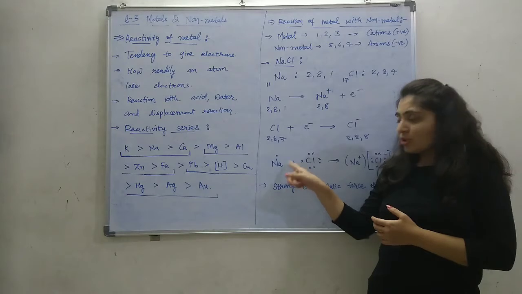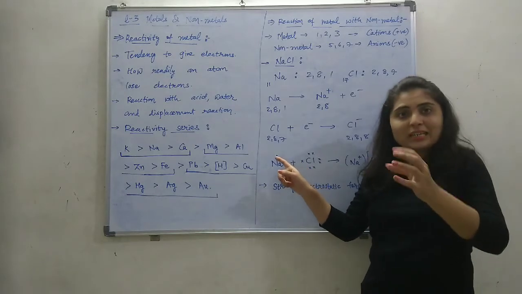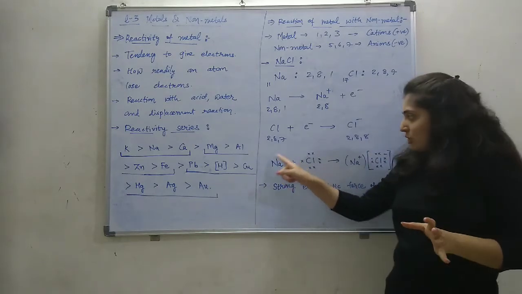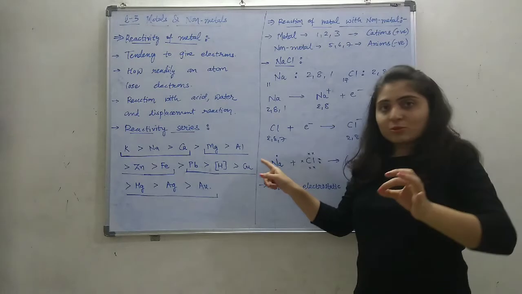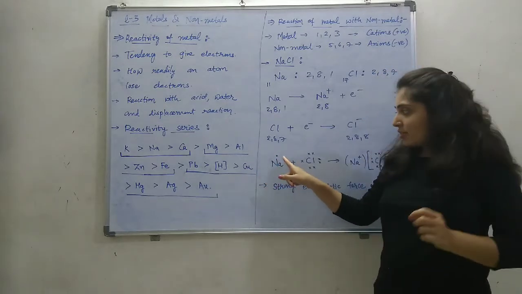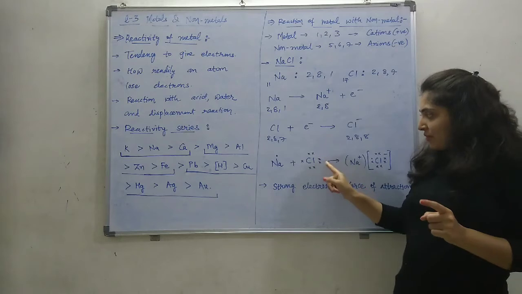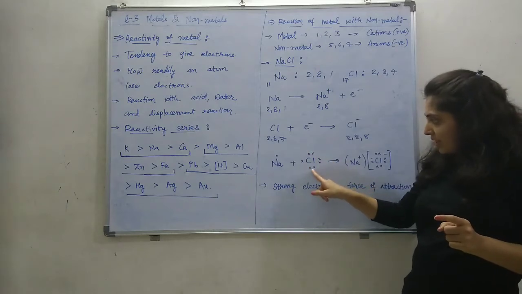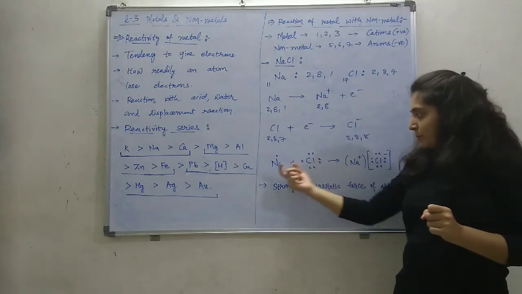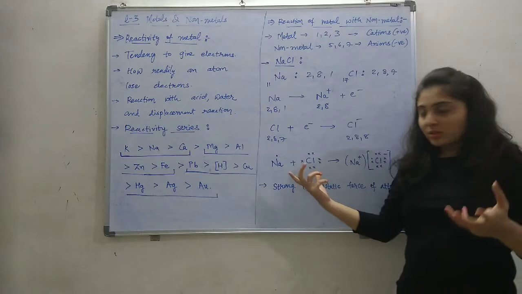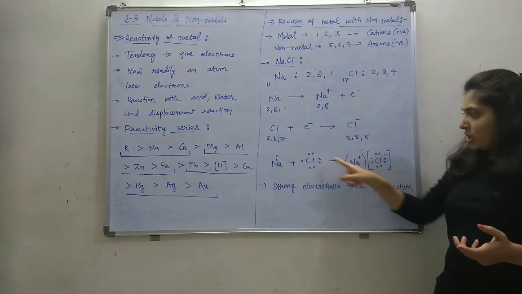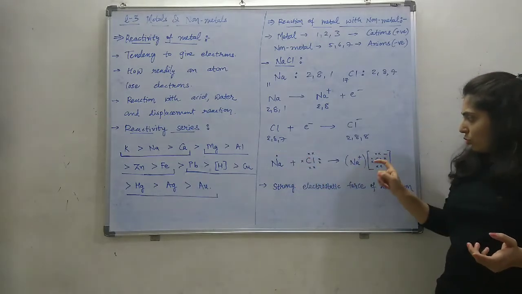The outermost orbit electrons are mainly responsible for the reaction, so only the outermost are written. This dot represents the one electron in the sodium atom, and chlorine has 7 electrons: 1, 2, 3, 4, 5, 6, and 7. When these two react, sodium will give its one electron to chlorine.